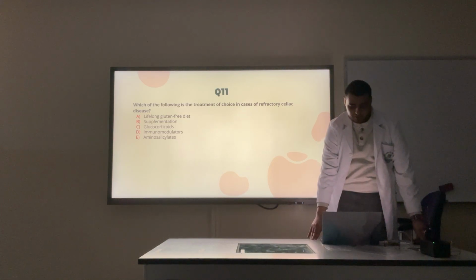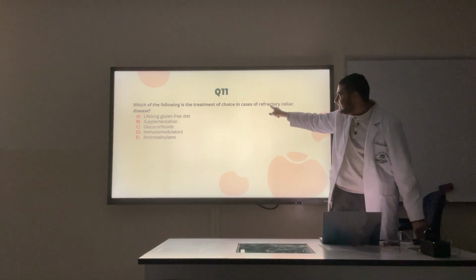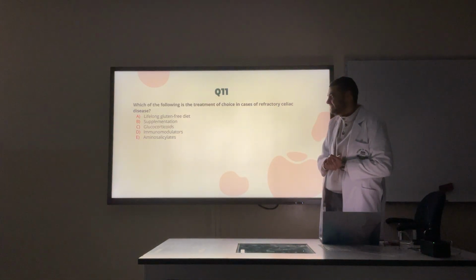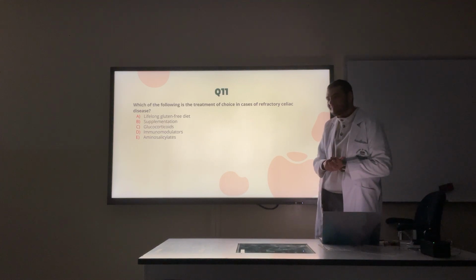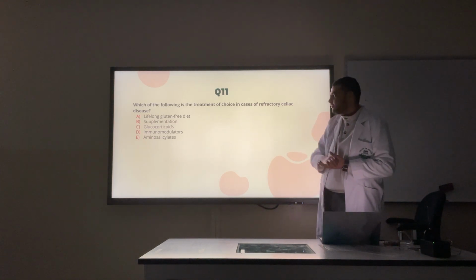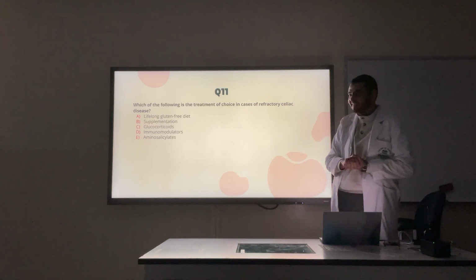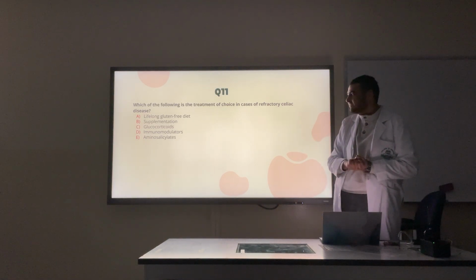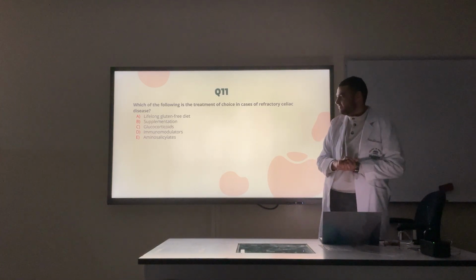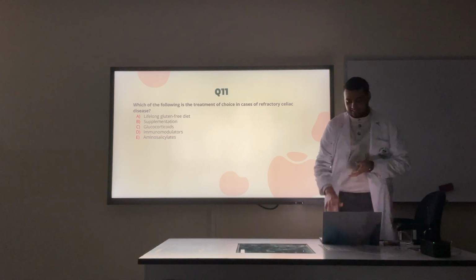Which of the following is the treatment of choice in refractory celiac disease? Aside from, I'll let you choose. Okay, but there is something different. Assuming we have done A or B, it's still a problem, refractory. What would you add? Is it C, D, or E? D? No. It is C, yes.